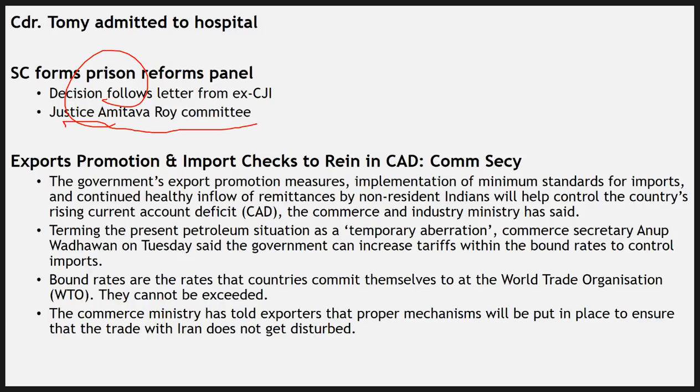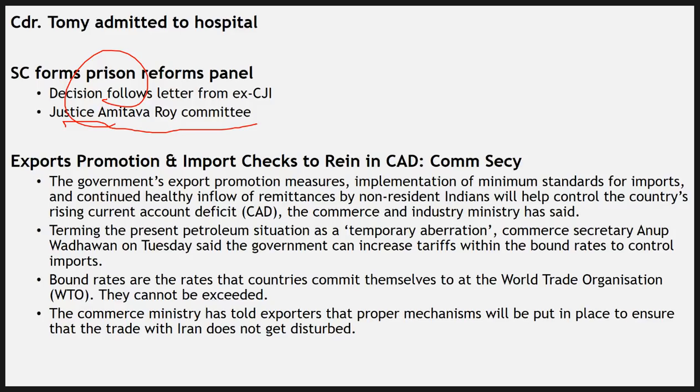And the Commerce Secretary talks about bound rates. He's talking about the current account deficit, and about how non-resident Indians are investing in India, how money is coming in, and how all these things are going to help us maintain this CAD.